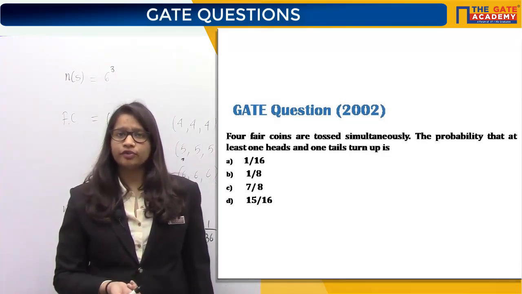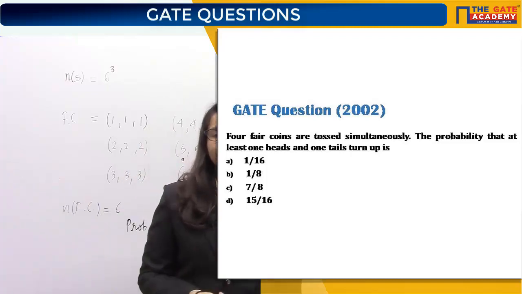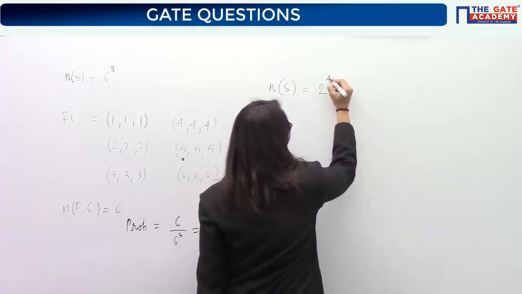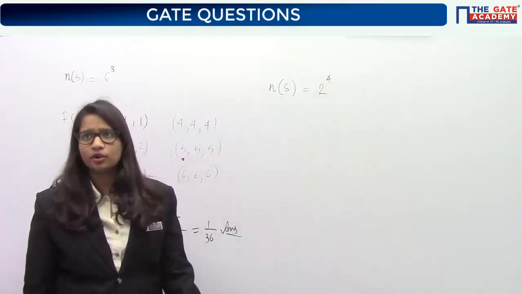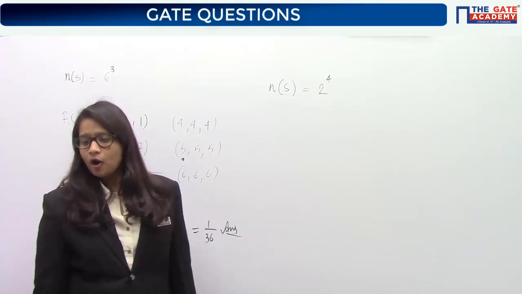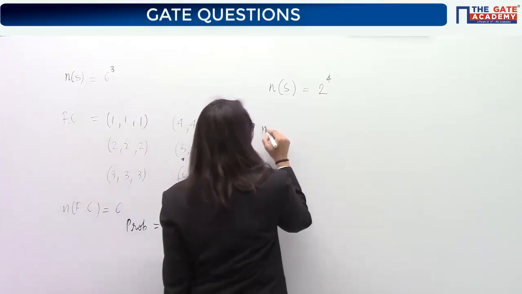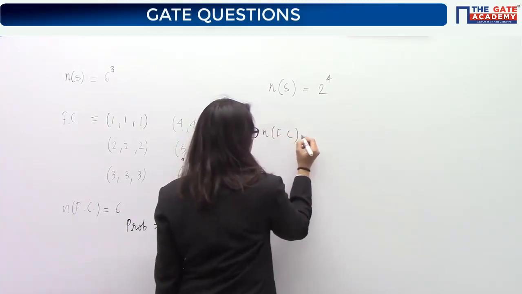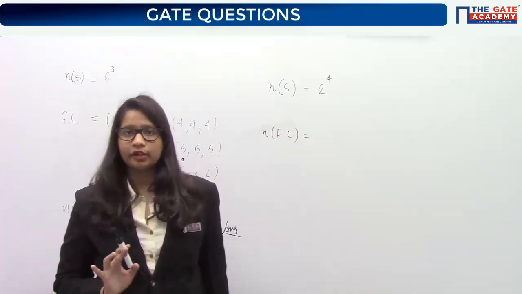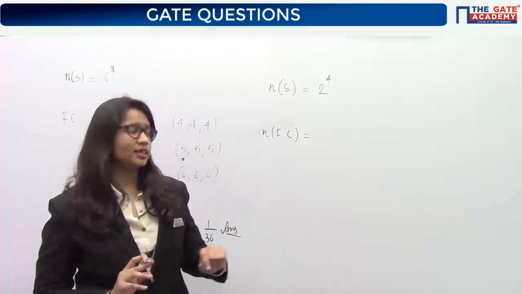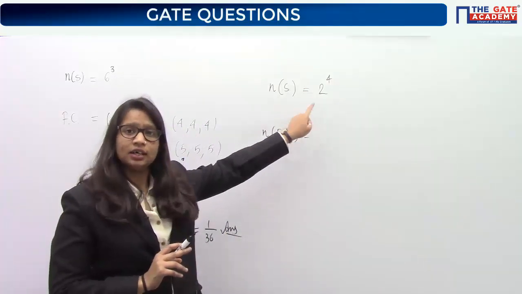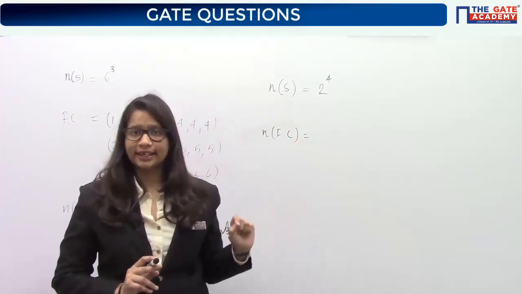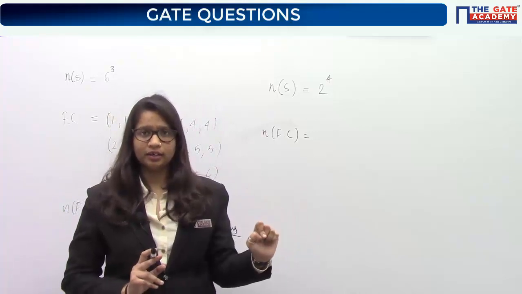I've already told you, if you are tossing the coin n times, the sample space is 2 to the power n. Similarly, if you are tossing the coin 4 times, the sample space is 2 to the power 4. Good, everybody has written correctly. Now, what will be the favorable cases? If you look for favorable cases, first of all, you have a total sample space of 16. In all those, you look for at least 1 head and at least 1 tail.